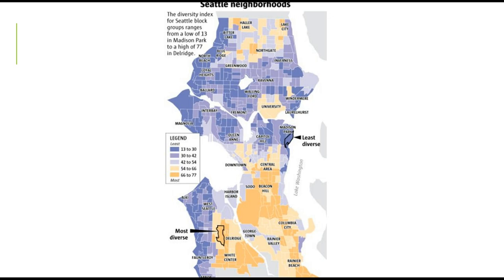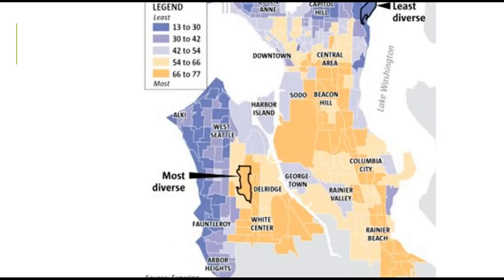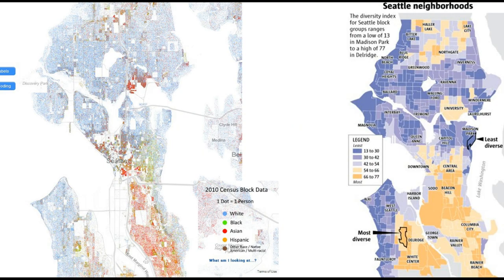So this is a diversity index again. Now you'll notice that this does share, as we zoom in here to West Seattle, which is blurry, so I'm not going to stay here too long. But as we look at these two maps, there is a trend, right? So the blue and the purple kind of share a lot of the same area.